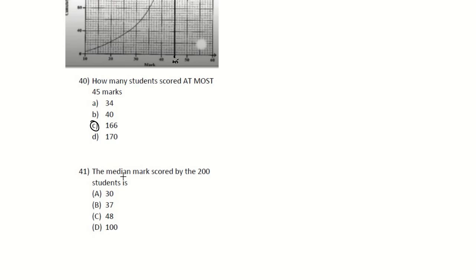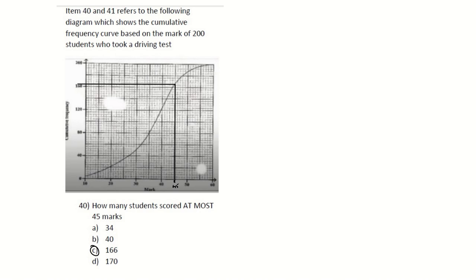Then they said number 41, the median mark scored by 200 students is, now that is 100, right? Because it's 200 students, we know that the median would be at, I'm sorry, the median would be a half of 200, which is 100. So 100 is somewhere here, because this is 20, 40, 60, 80, 100, and you go right across and you go down. That is a little more than 35, right? But not quite between 35 and 40.